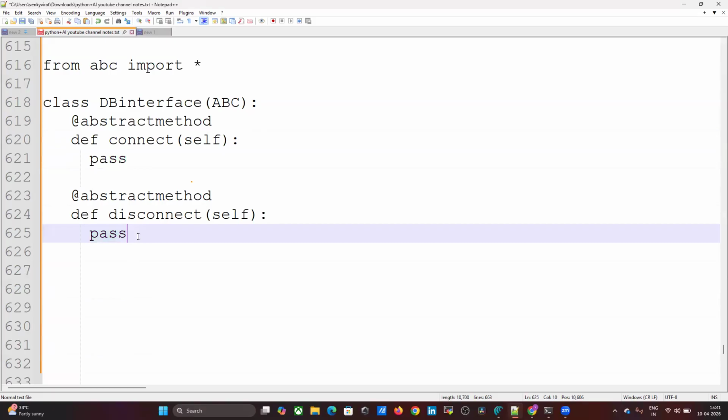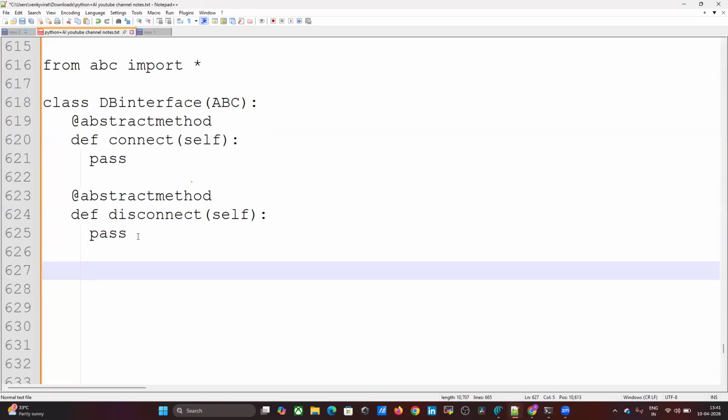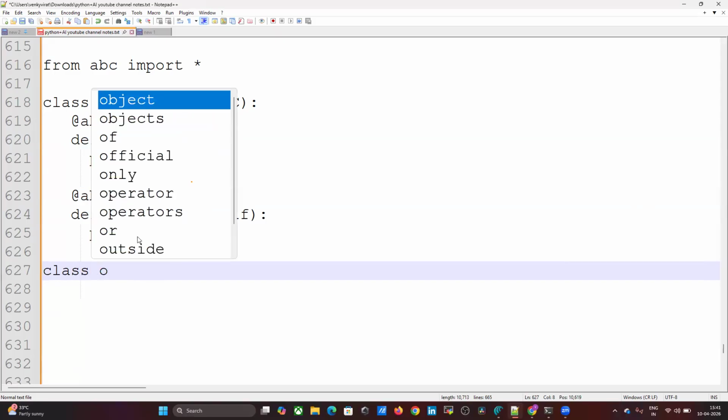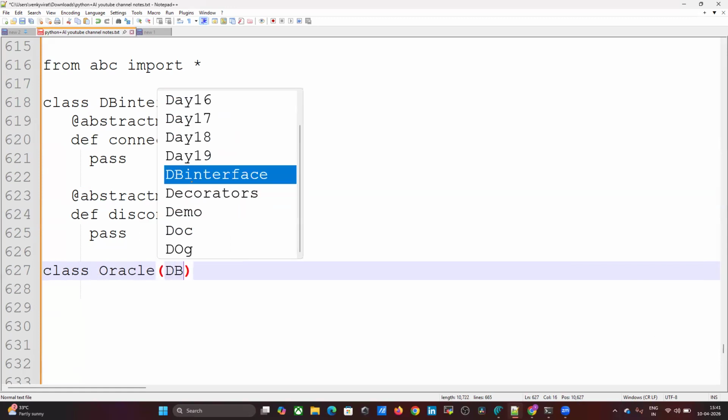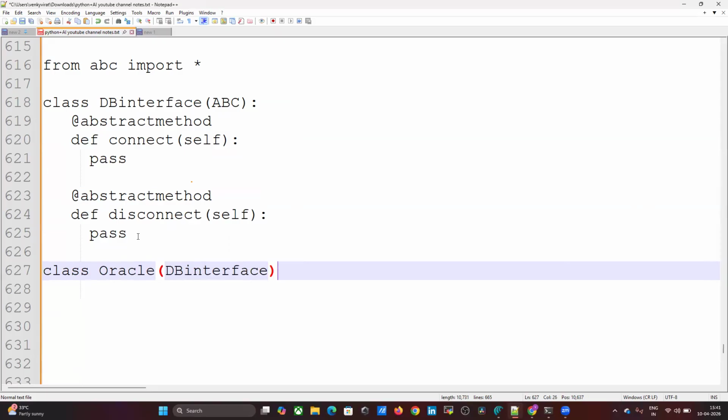That is a future requirement. Just assume where we can use it. Class Oracle DB instance, inheriting from DBInterface.